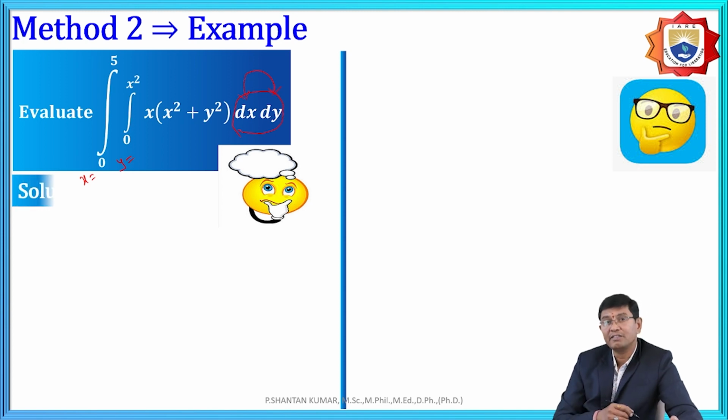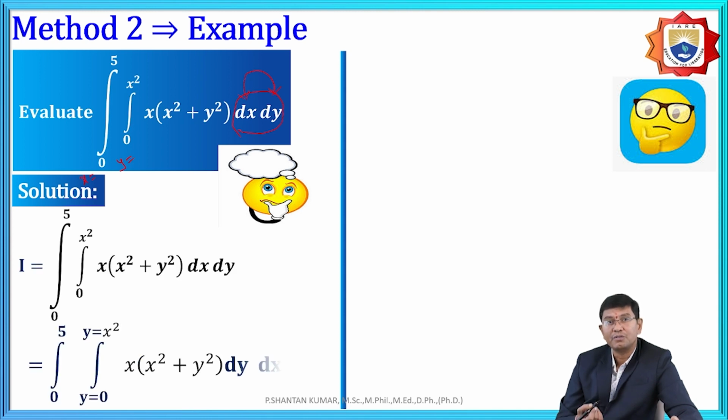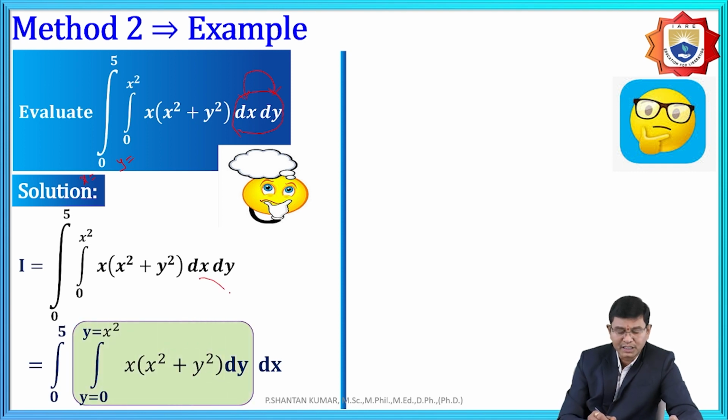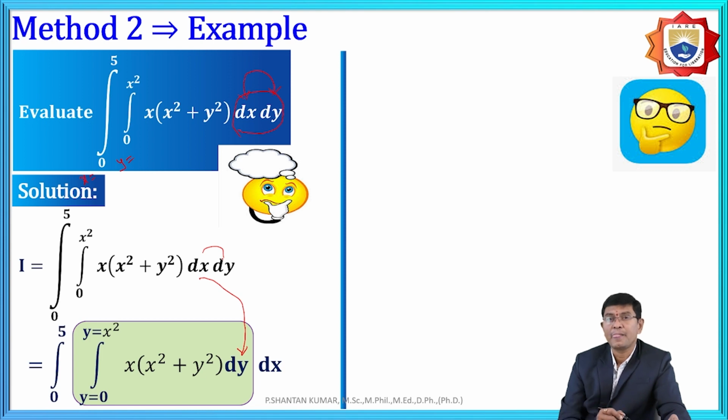After changing to dy dx, we find the integration with respect to dy, because the limits are in terms of x. Due to that reason, we interchange the order dx dy to dy dx. Therefore, now we integrate with respect to y first.